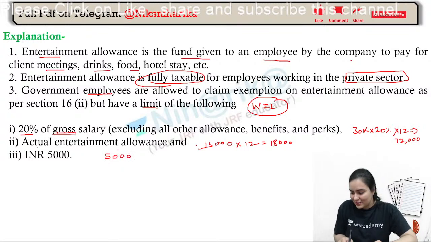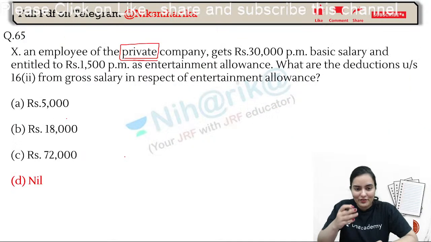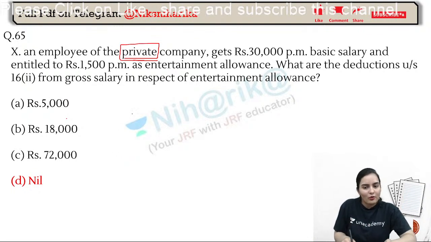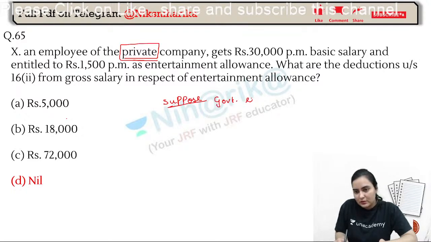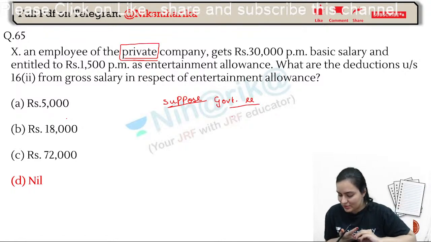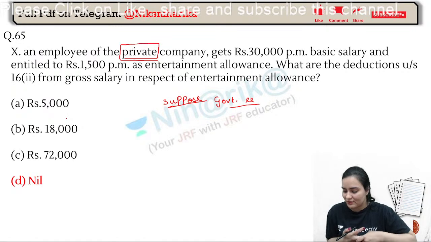Basically, see, all the amounts are given in the question: 72, 18, 5. You will get all amounts and nil also. Now, suppose the person is a government employee, then what will be the answer? Let me see. What will be the answer?